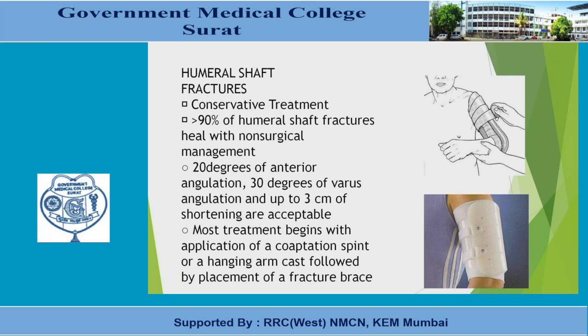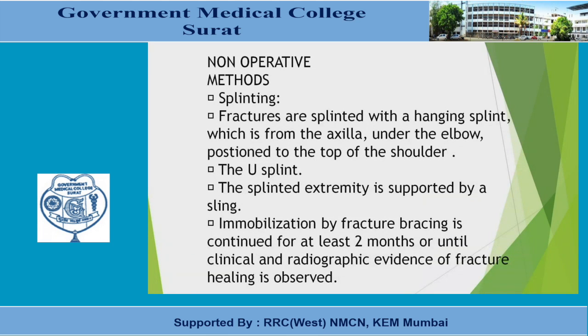The most common treatment begins with application of a coaptation splint or a hanging arm cast followed by placement of a fracture brace. The fractures are splinted with a hanging splint, the U splint, which starts from the axilla, goes around the elbow, and covers up to the top of the shoulder. The splinted extremity is supported by a sling.